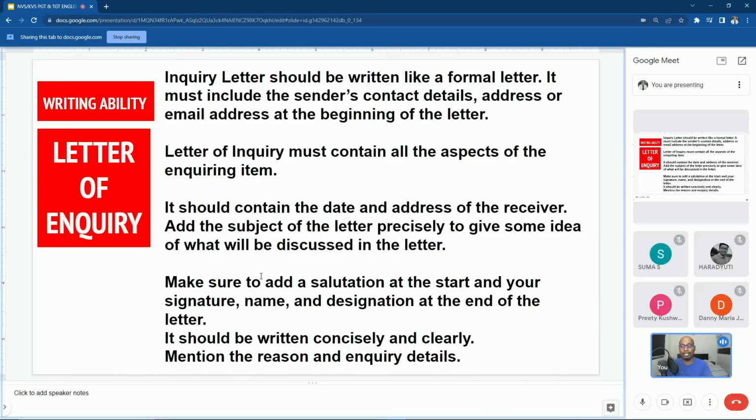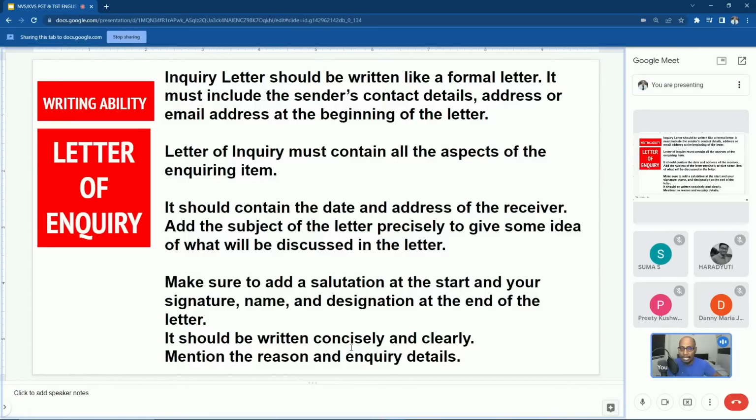Now we have completed formal and informal letters. Now we'll go with the different types of letters. Letter of inquiry. So what is the letter of inquiry? Whenever you are writing a letter in a formal format and you are giving some kind of information and you are asking some kind of information, then that type of letter comes under letter of inquiry. It should contain the date and address of the receiver. All those things you can understand. I need not explain those things again to waste your time.